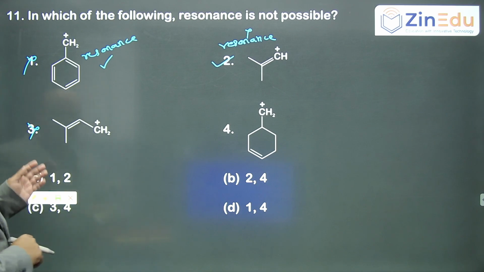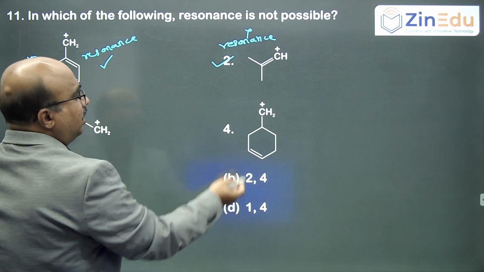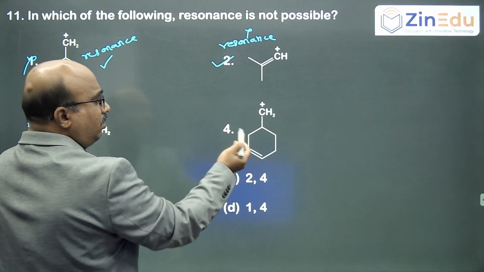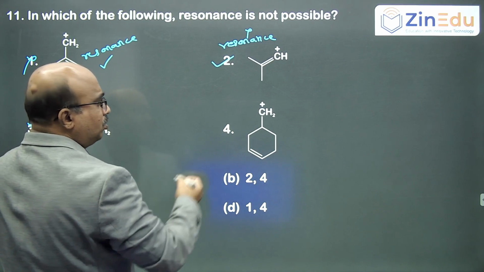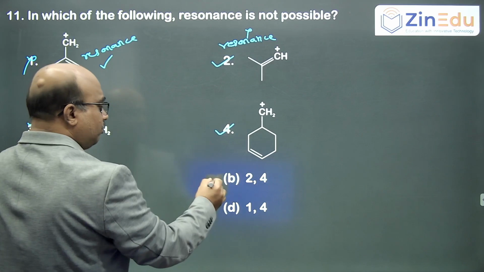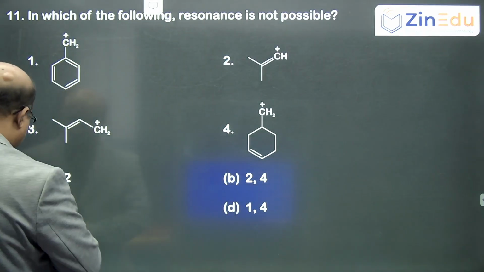So anyhow, 1 should not be there, 2 should be there. And this is also again, this pi bond and this positive charge are not in an alternative, conjugated position. This is also your answer. So resonance won't exist in 2 and 4. Simple. Then next.